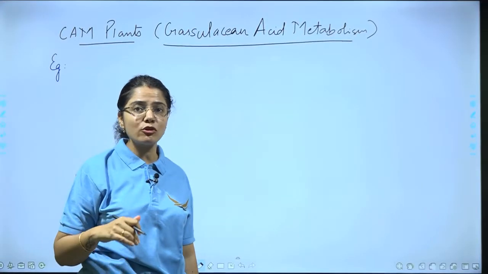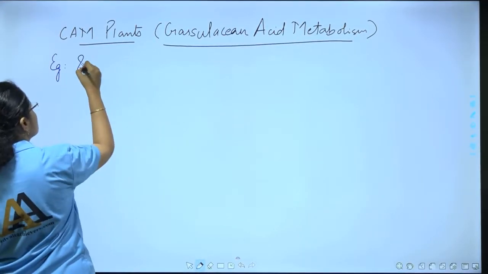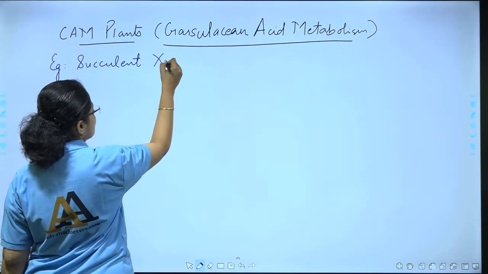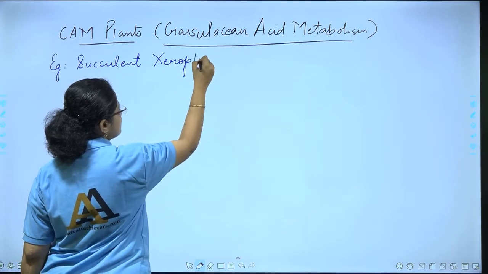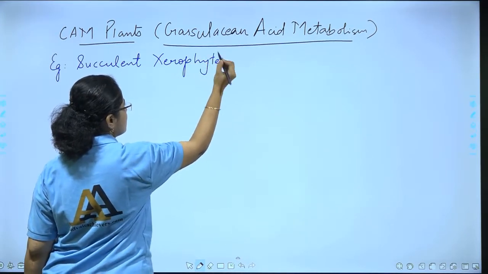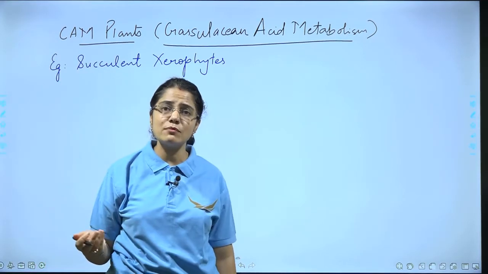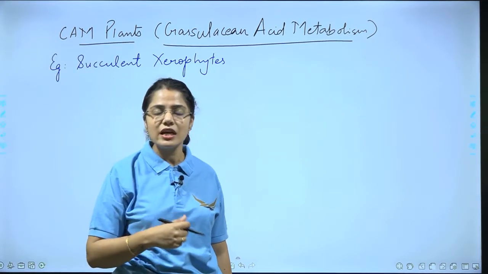You can take examples of succulent xerophytes. Xerophytes are plants which grow in dry conditions, desert climate.